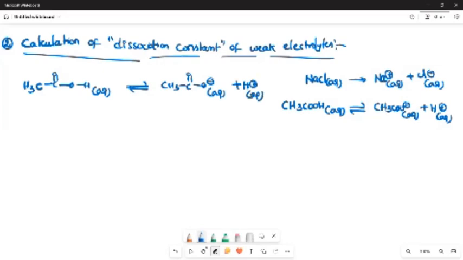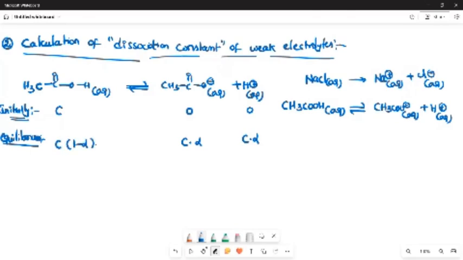Consider initially, when the reaction has not started, the acetic acid concentration is C moles per liter, acetate concentration 0, H plus concentration 0. At equilibrium, the concentration of acetate is C into alpha, H plus is C into alpha, and the decrement in the concentration is C into 1 minus alpha.